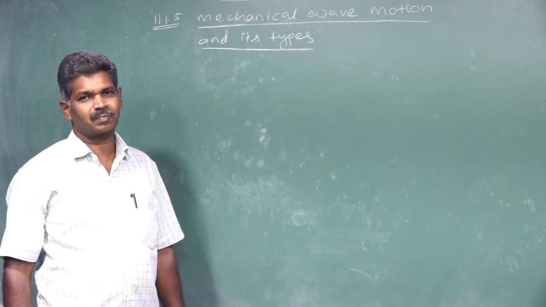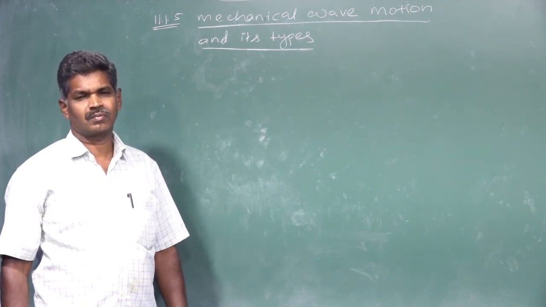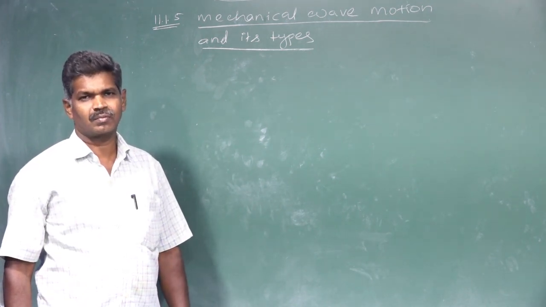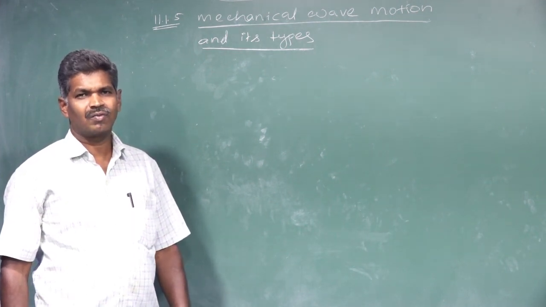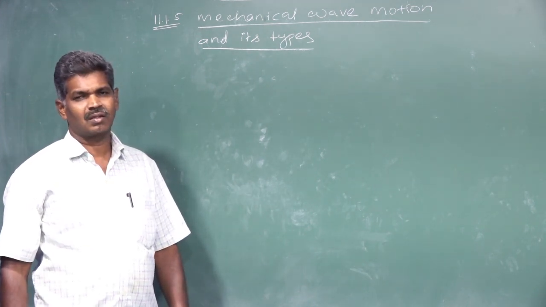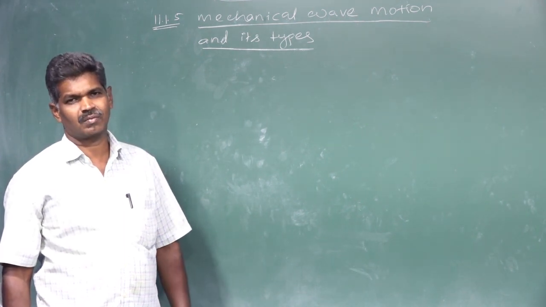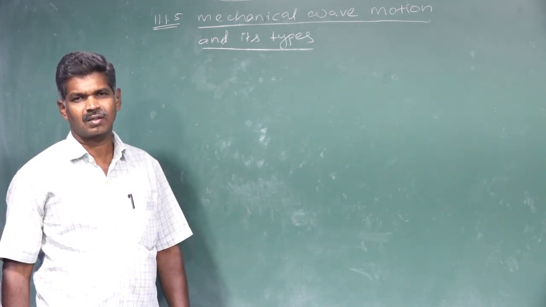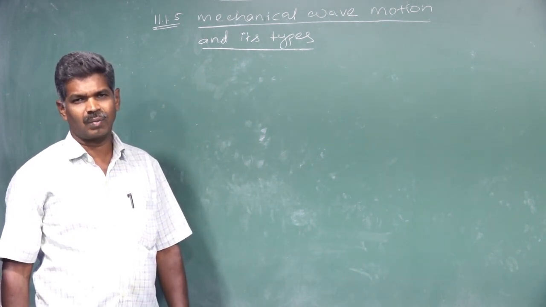Based on the medium requirement, waves are classified into two types: waves which can be propagated with a medium or without a medium. We have two types: one is the mechanical wave, the second is the non-mechanical wave.